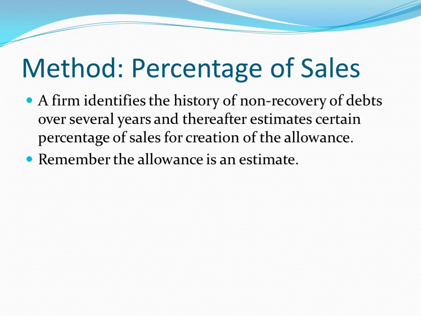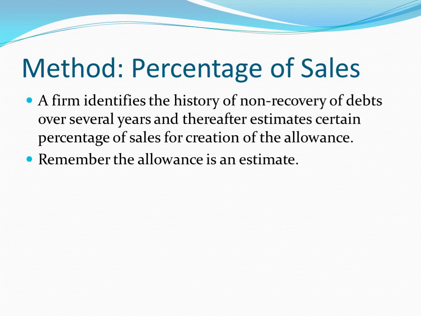Let's consider the first method, whereby a percentage of sales is allowed in the accounts in respect of doubtful accounts. What happens is that generally, year by year, the default or bad debt is listed down, and then it is estimated what could be an average default rate, and that default rate is then assumed for creation of the allowance.